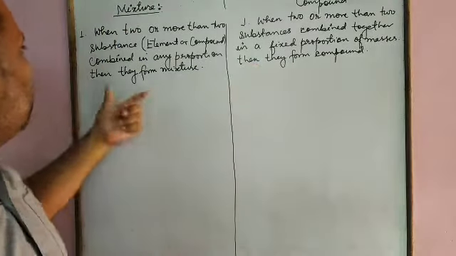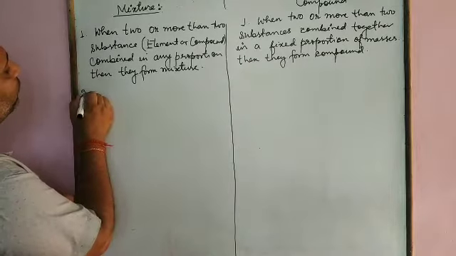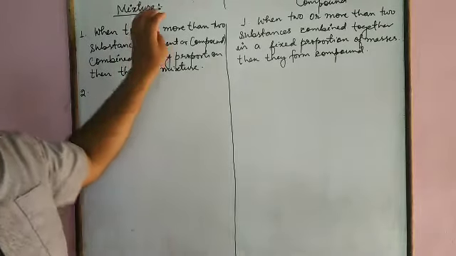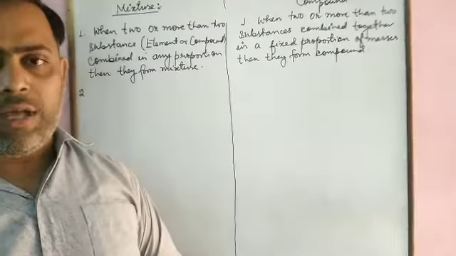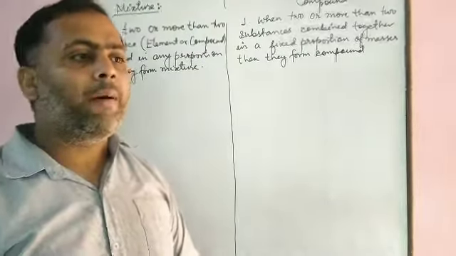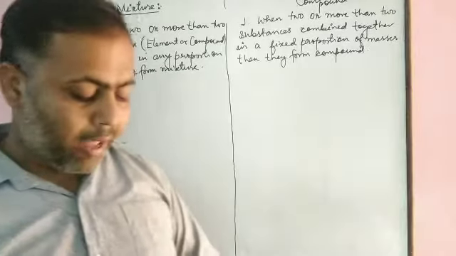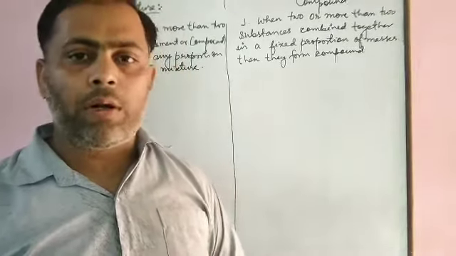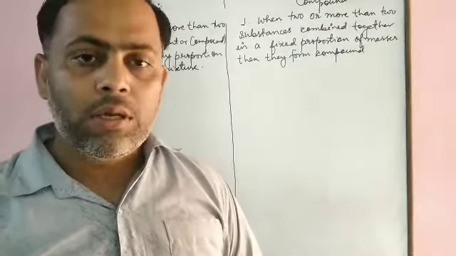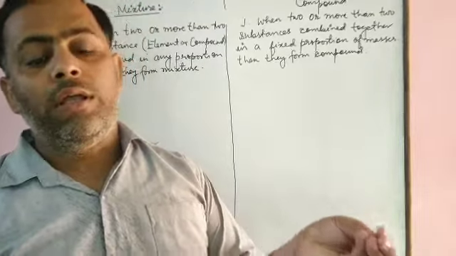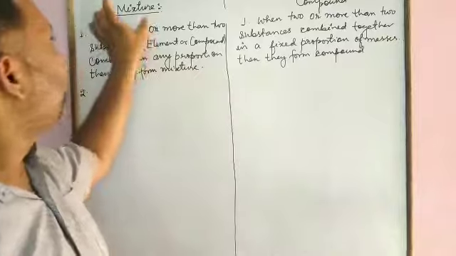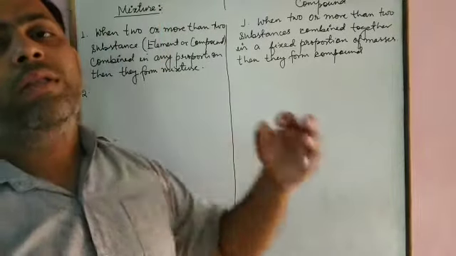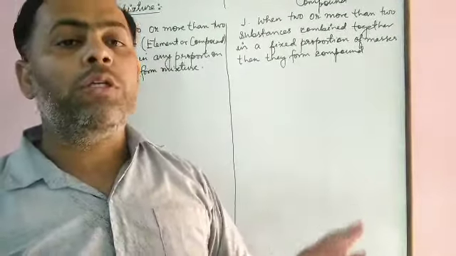To the next one, we will discuss mixture. Let us understand it by taking an example. If we mix iron chunks with sulfur powder, then what do they form? They form a mixture, because they can be mixed in any proportion.